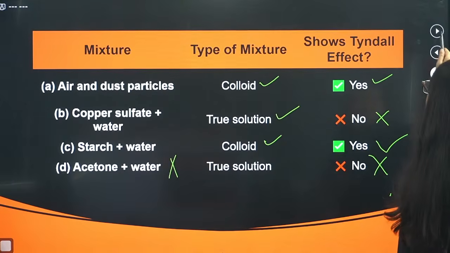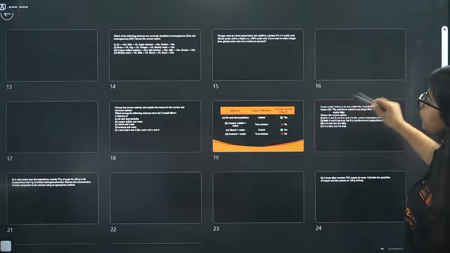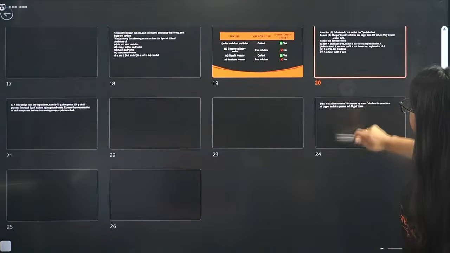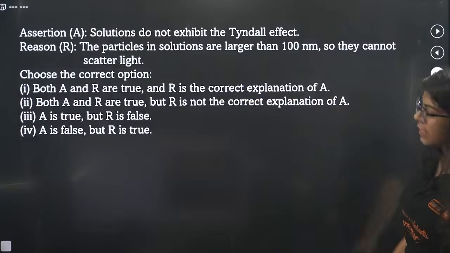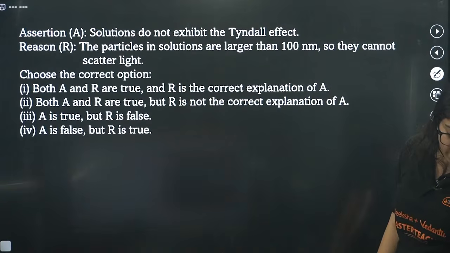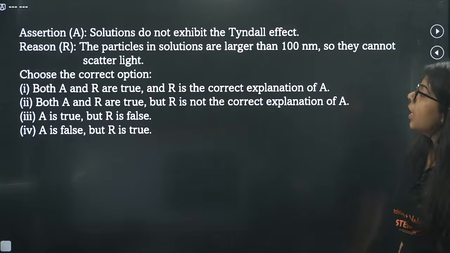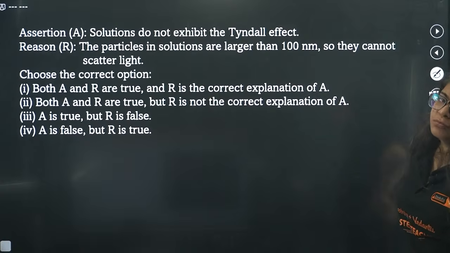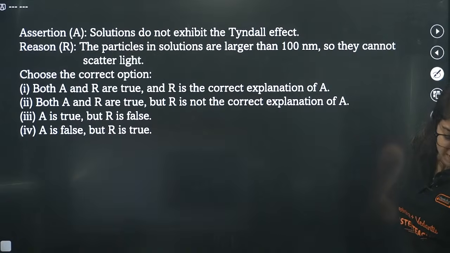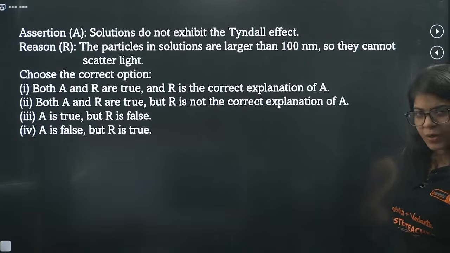Now beta, let's move on. We have a few more questions for you guys. I have numericals as well, but you do this first and then we'll move on to numericals. Okay, now assertion and reason. Actually, I have some homework for you. I got the homework as numericals. I thought I will tell you, but you guys are doing fine, so I'll give that as homework. I'll give you the hint.